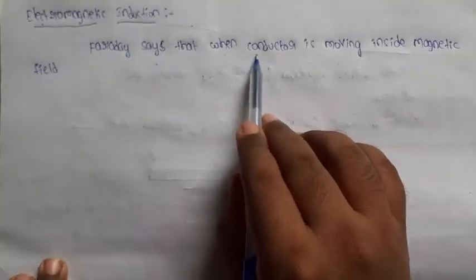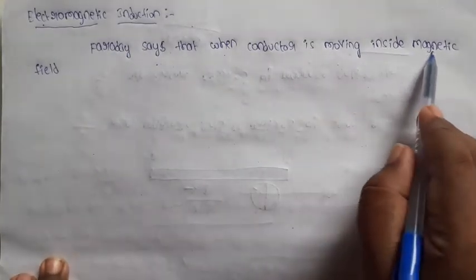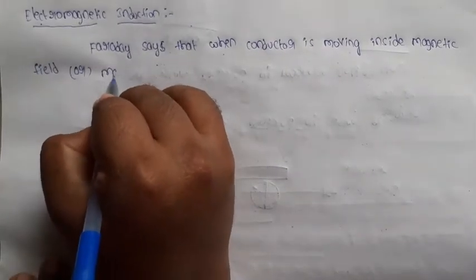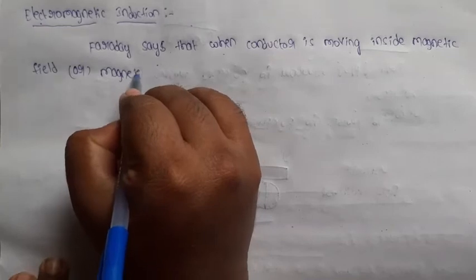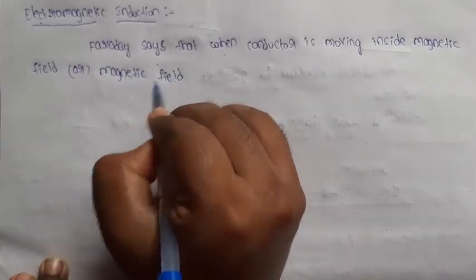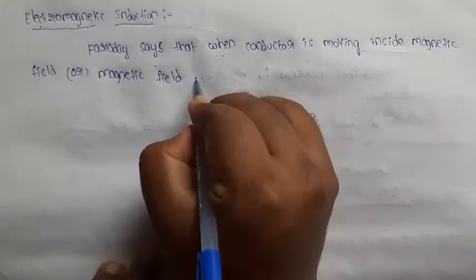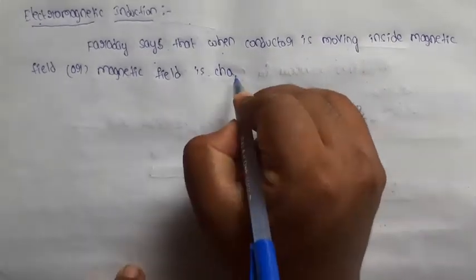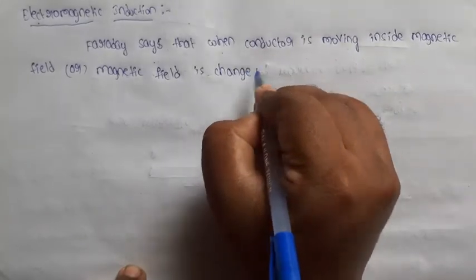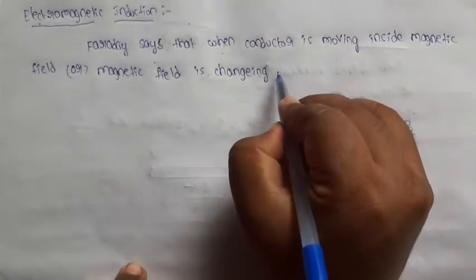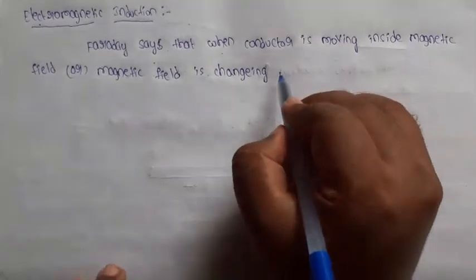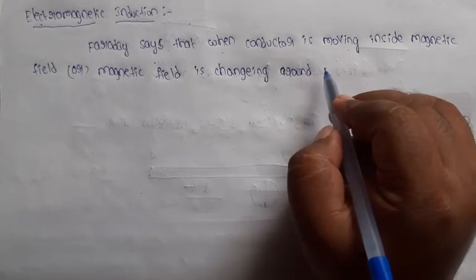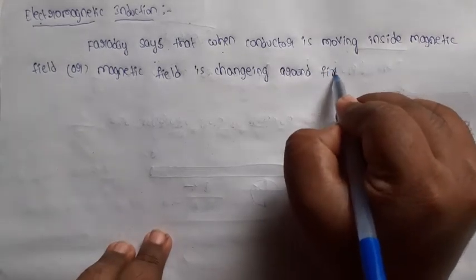Faraday says that when a conductor is moving inside a magnetic field, or the magnetic field is changing around a fixed conductor.